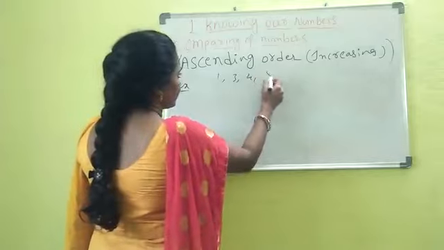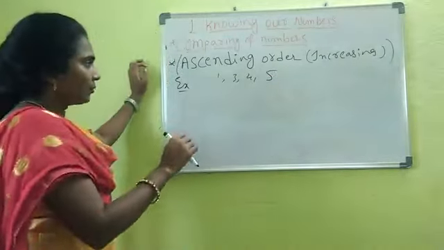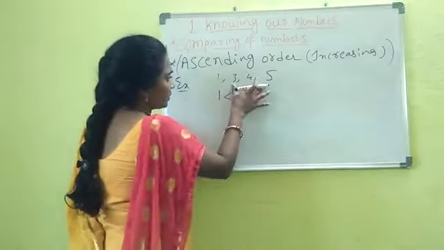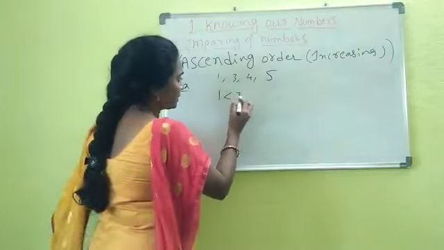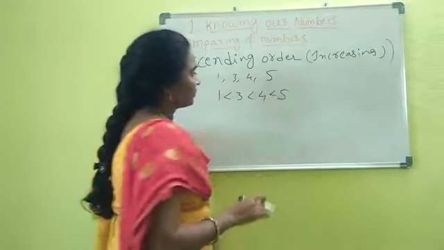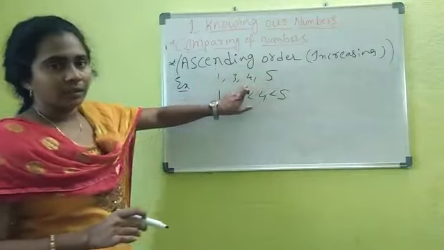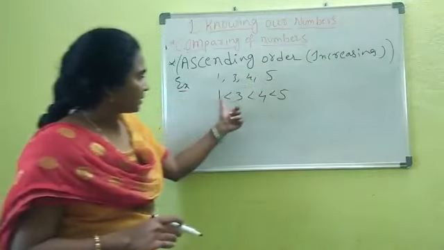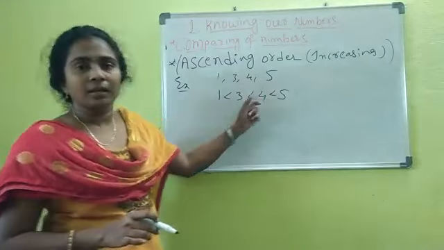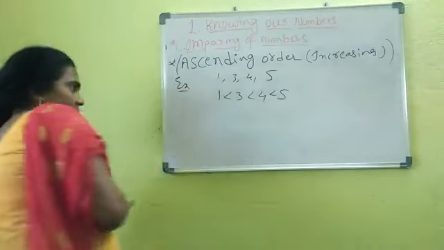First we will see very small numbers, right? 1, 3, 4, 5. We have 4 numbers, which is the smallest? That is 1. Next, of 3 numbers, which is smaller? That is 3. Next, of 2, which is smaller? 4. Next, obviously, we are left with the 5. This is the writing of the ascending order of the given numbers, right? That means increasing, smaller to larger. First smaller, next smaller, next.